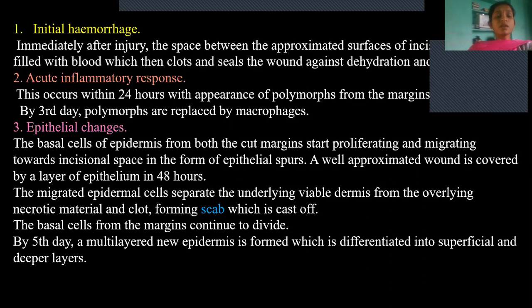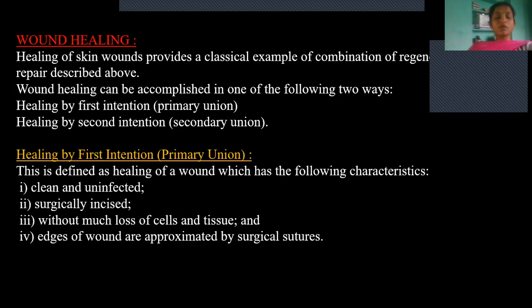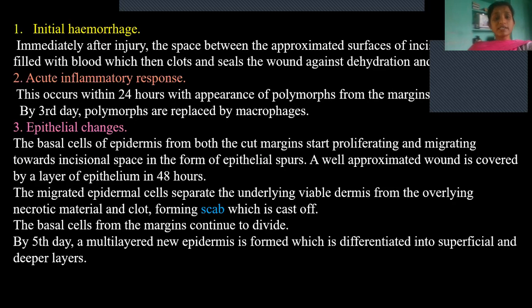So what are the steps that are involved in primary union or healing by first intention? So the first step is initial hemorrhage. Immediately after injury, there will be bleeding from this injured site or incised wound. So the first step involves sealing this with the formation of clots. It has to be sealed. It will be filled with blood which then clots and seals the wound against dehydration. So whatever the bleeding is there, that has to be stopped by formation of clots, and this clot will seal the wound and make it closed.